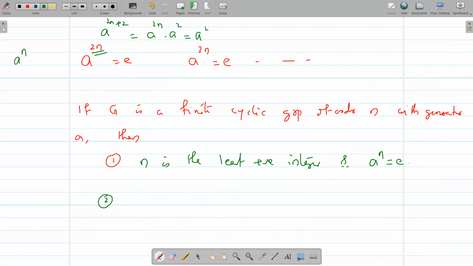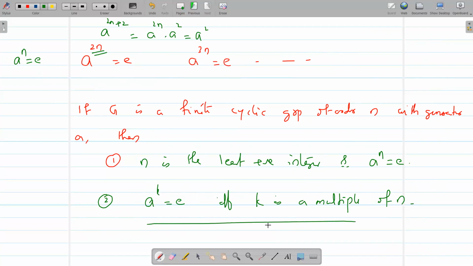അപ്പോൾ a raised to n ഐഡന്റിറ്റി ആയി കഴിഞ്ഞാൽ n ആണ് ഏറ്റവും ചെറിയ പോസിറ്റീവ് ഇന്റിജർ for which a raised to n is identity. That is our first observation. And second observation, a raised to n ഐഡന്റിറ്റി ആയി കഴിഞ്ഞാൽ പിന്നെ a raised to 2n ഐഡന്റിറ്റി ആവും, a raised to 3n ഐഡന്റിറ്റി ആവും, and so on. So our second observation is a raised to k is identity if and only if k is a multiple of n. So these are the two observations regarding cyclic group. And we also proved that a finite cyclic group is isomorphic to Zn under addition modulo n. Okay, thank you.